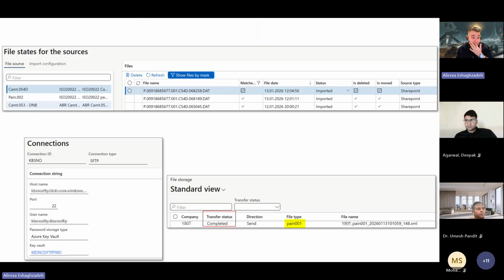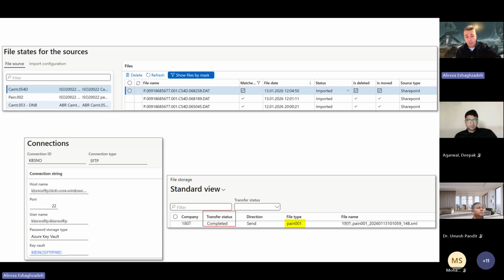If you see the standard flow, we can use the file state as the source for importing the file, for example the settlement file for the vendor, payment receipt or payment status report, and the bank statement. In the next picture, you see there is a connection string, a connection for SFTP, so we can create it.